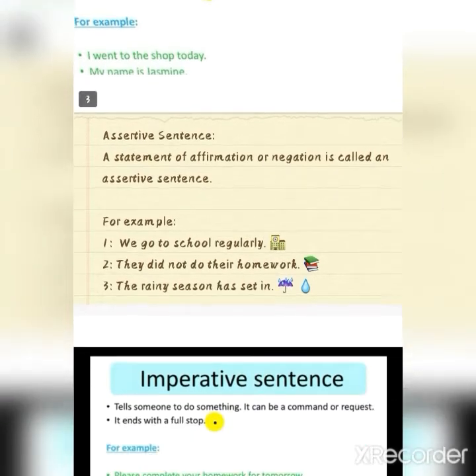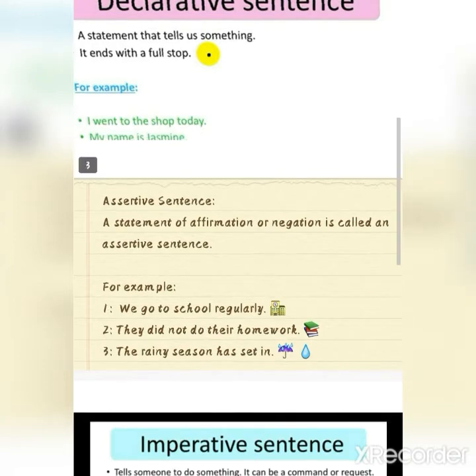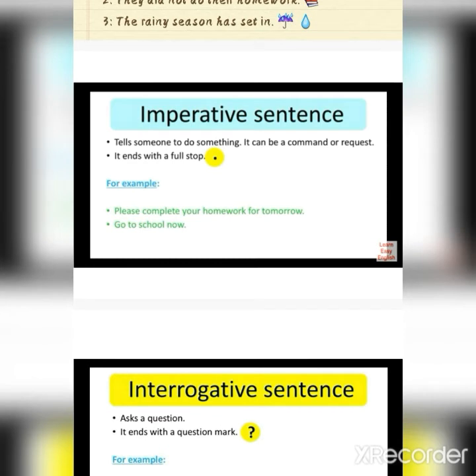But in the second example, which is a negative statement, they did not do their homework. So you can see here that it's a statement of negation, that they don't do their work regularly. They are not doing their responsibility properly. So in these sentences, we use statements that affirm or negate something, and it ends with a full stop. So let's move towards imperative sentence.